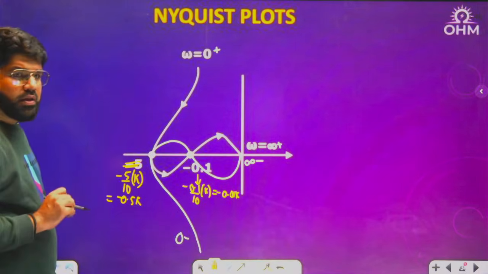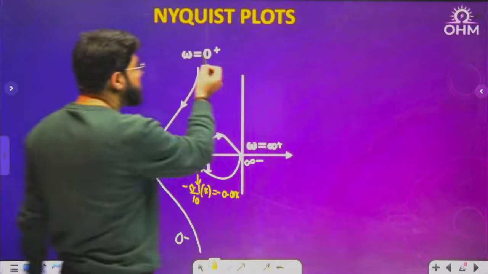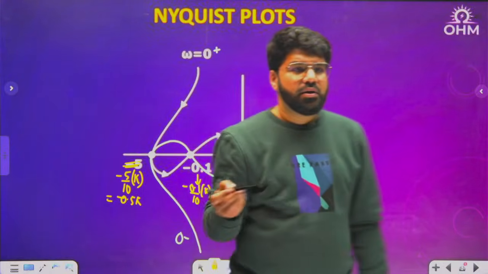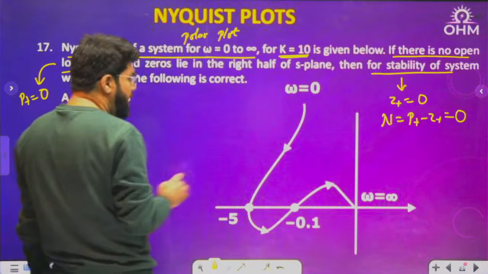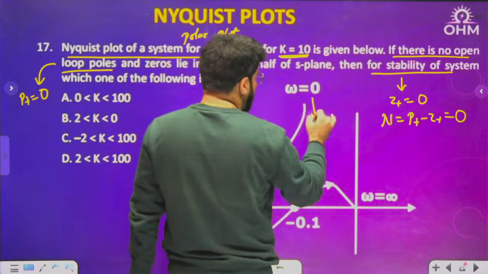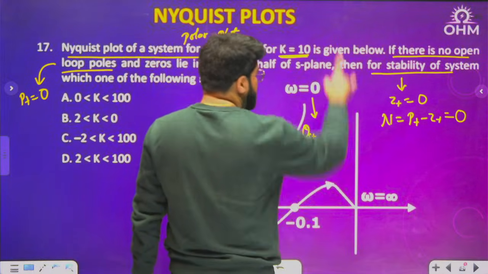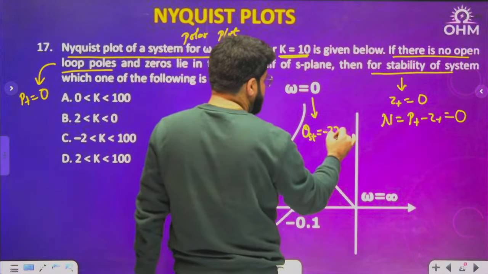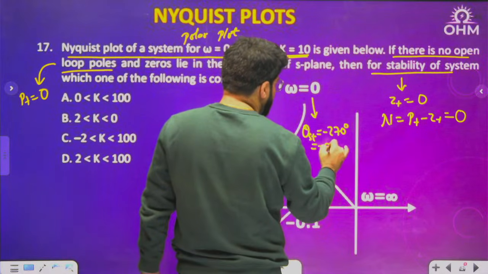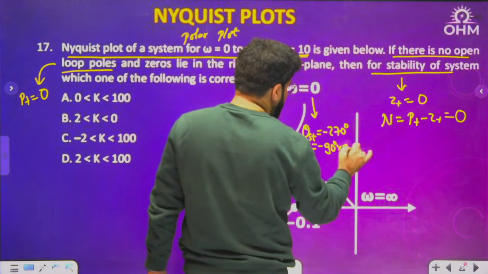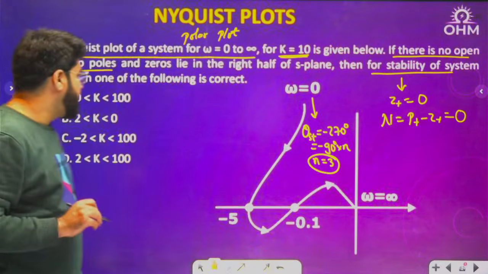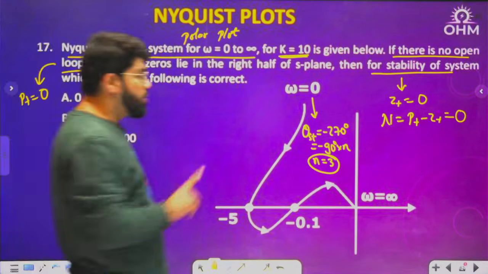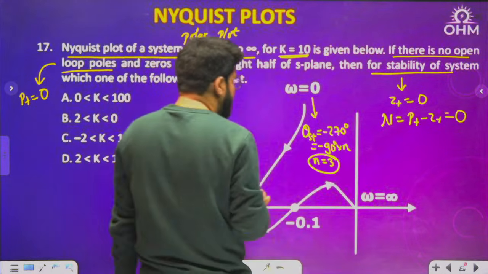Right. Now 0 minus to 0 plus, how much angle? Now you see here, again I will go to this point. How much is the starting angle? Positive y-axis. Positive y-axis means minus 270, so that means minus 90 degree into n equal to 3. Starting angle is minus 90 degree into n. So n will be 3 here because positive y-axis. Okay, n equal to 3.